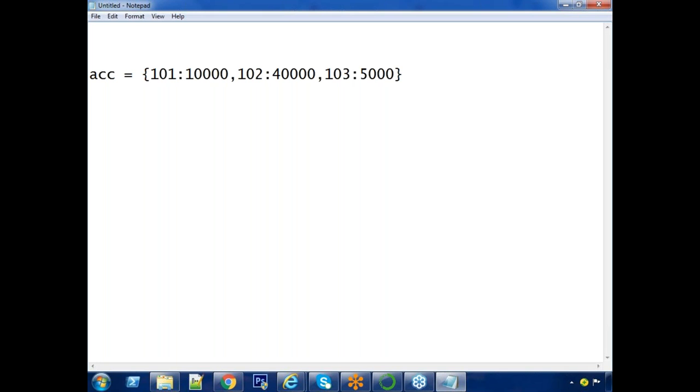Now, account number 101, okay, is withdrawing 5,000 rupees. If you withdraw 5,000 rupees, what should it be? The 10,000 should become 5,000, right? 10,000 minus 5,000. So at that time, what do you have to say?